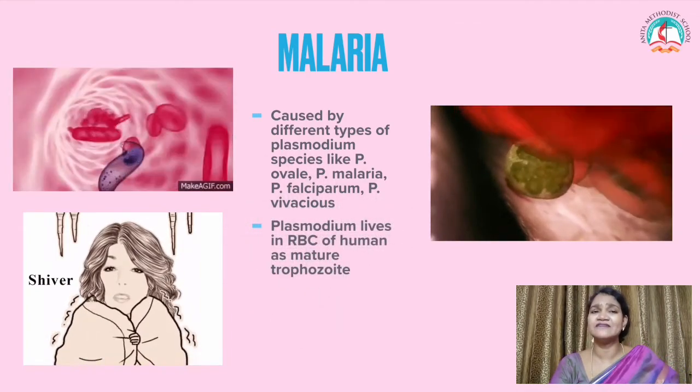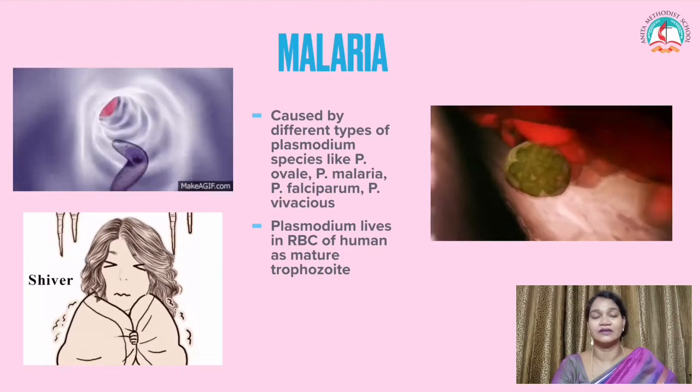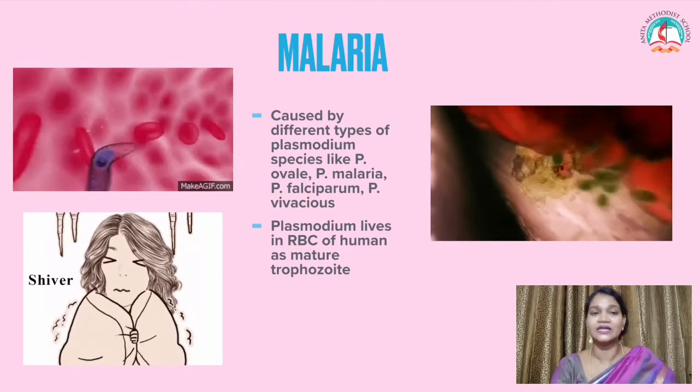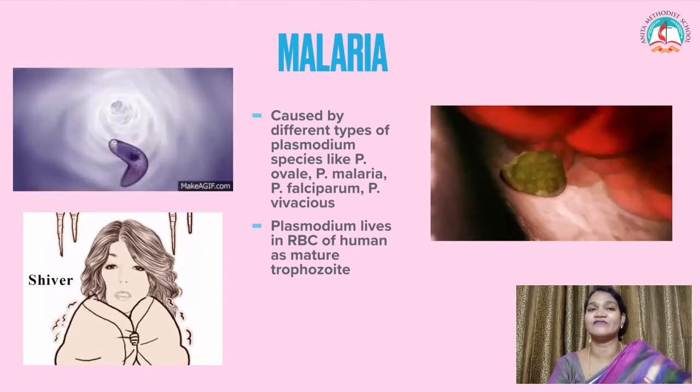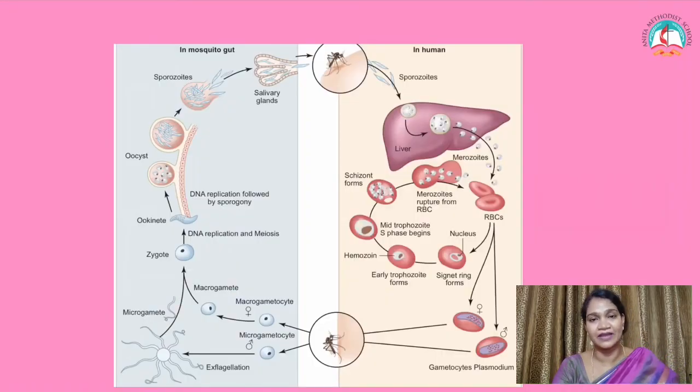Plasmodium lives in the RBC of human beings and matures, then becomes a mature trophozoite. We're going to learn about the life cycle of this malarial parasite. And as we just discussed, it is transmitted by the female Anopheles mosquito.